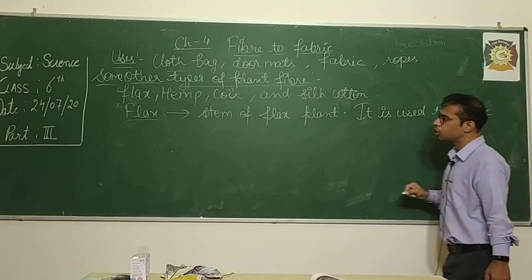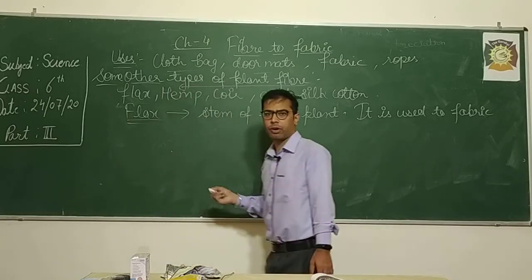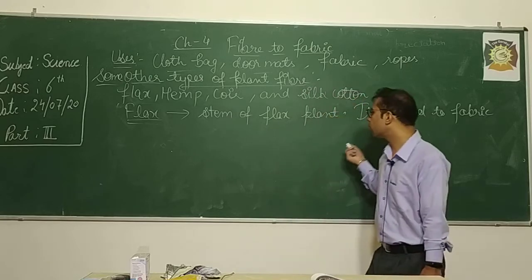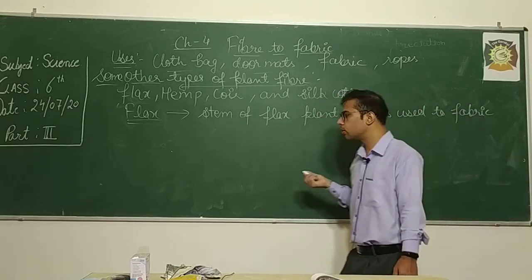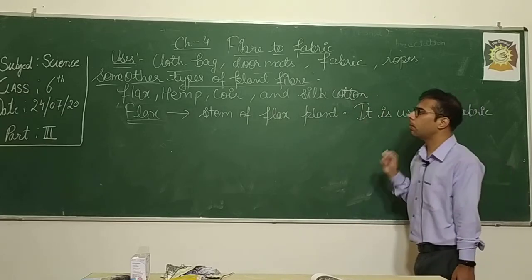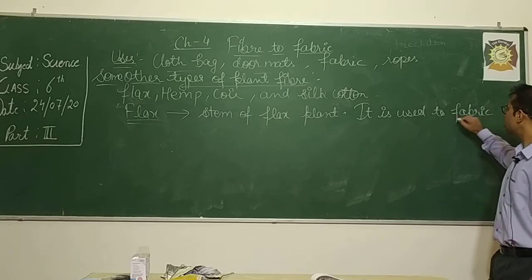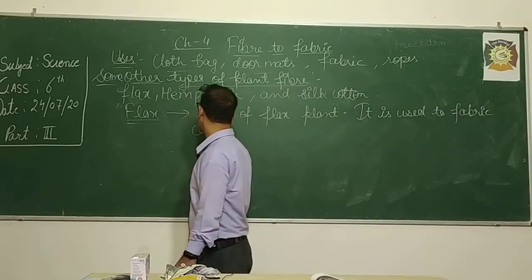Okay, so flax fiber is very important. It is used to make different objects. It is used to make rope, and sometimes it is also used to make papers, doormats. There are many uses of flax fiber, but the main use is to make a fabric, and that fabric is known as linen.